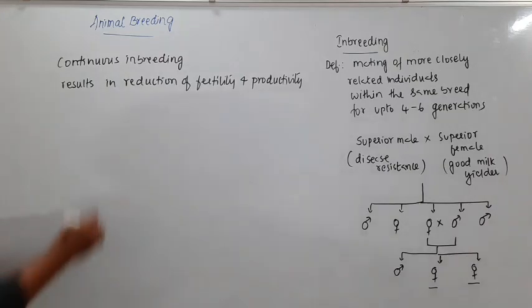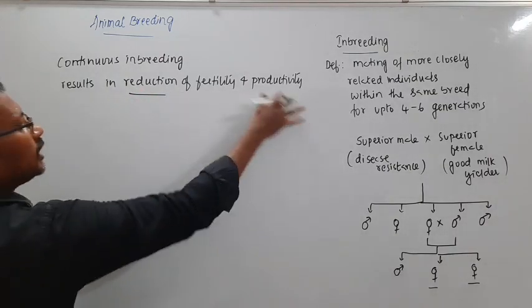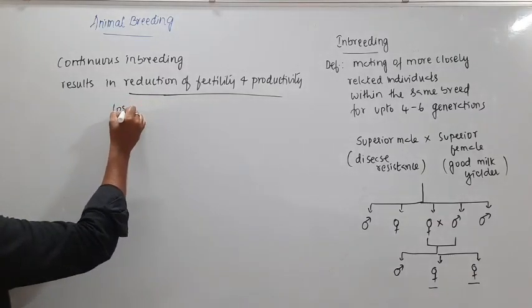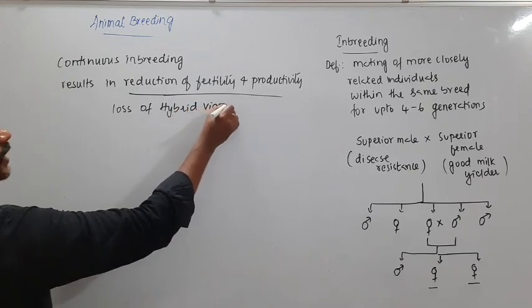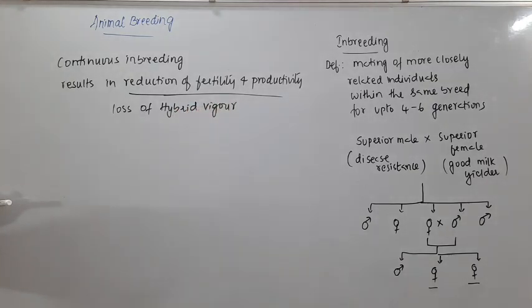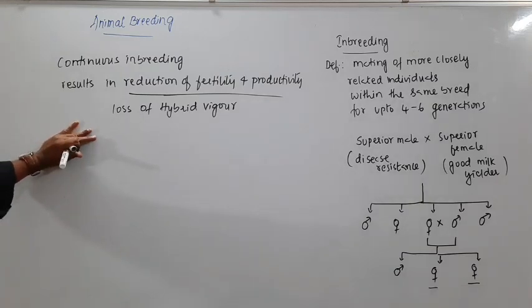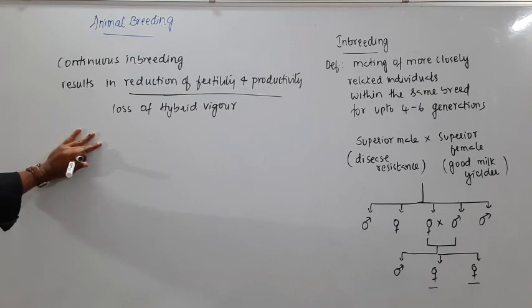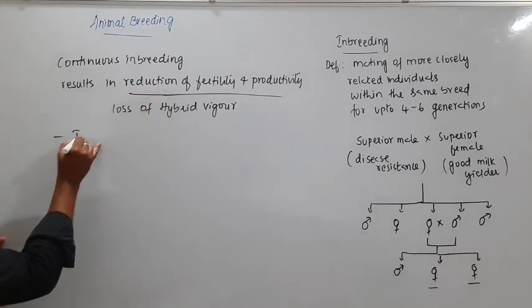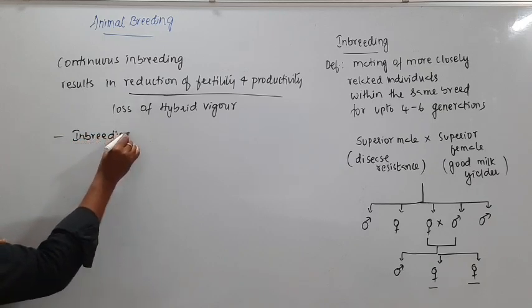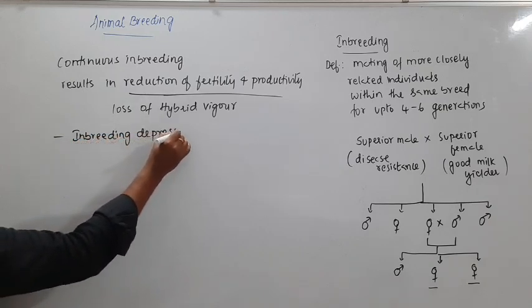So I can call this whole statement, in a simple word, loss of hybrid vigor. Continuous inbreeding results in reduction of fertility and productivity. So that is loss of hybrid vigor. This is what we call inbreeding depression.